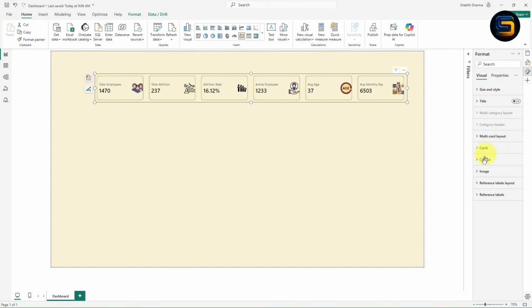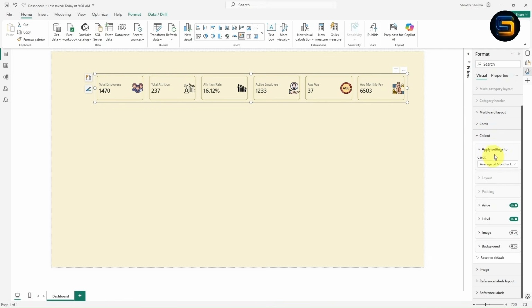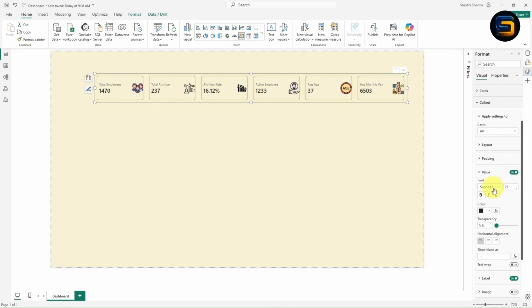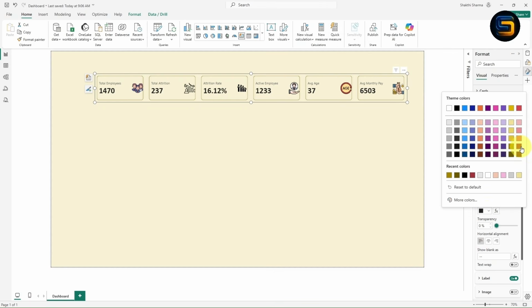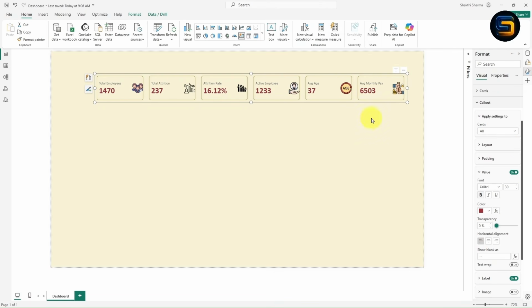Let me minimize this card. Let us give the formatting for the call out, which is very important. Expand this call out. Now click on all. Now expand this value. From here you can change the font. I will select this Calibri. I can simply click on Calibri. Now the font is changed. Now instead of 21 font size, I will take it as 30. Just click enter, the font size will increase. I will make it bold. Simply click on this bold. I will change the color of this value. I will select this red color. Now it is looking perfect.